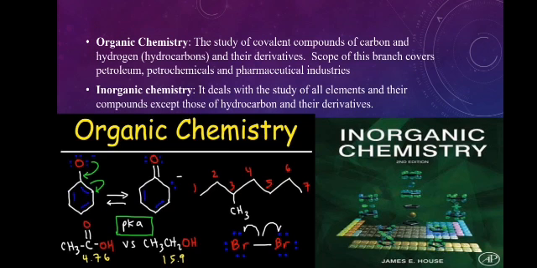Next, organic chemistry. The study of covalent compounds of carbon and hydrogen and their derivatives. This is called organic chemistry. And the scope of this branch covers the petroleum, petrochemicals and pharmaceutical industries. Pharmaceutical industry, like जहाँ medicines वगैरह बनती है.